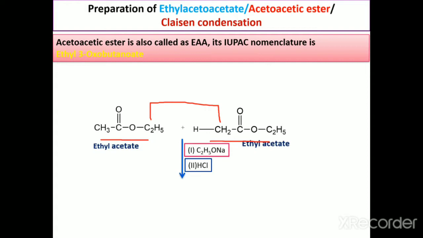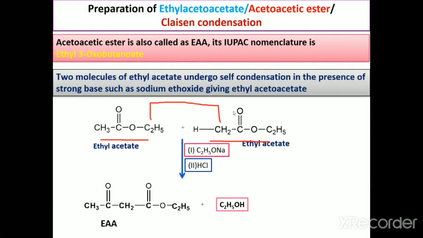This is called a Claisen condensation. Look at this. This Claisen condensation is obtained when two molecules of ethyl acetate undergo self condensation in the presence of the strong base sodium ethoxide.